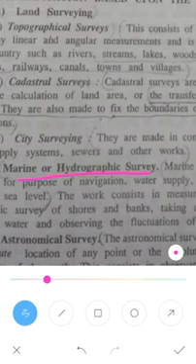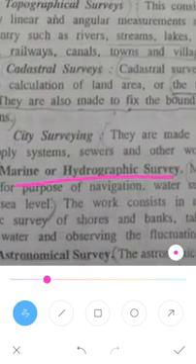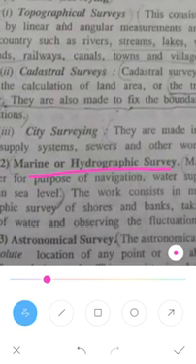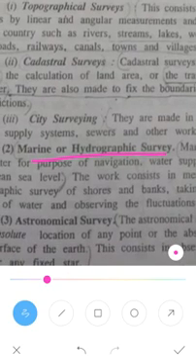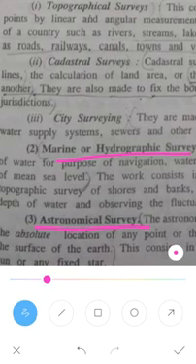This work consists of measuring the discharge of the water of a stream, making the topographic survey of the shores, banks and river banks, locating and sounding to determine the depth of the water, and observing the fluctuations of the tides in the rivers or in the oceans. That's the hydrographic survey. Next, we will go to the astronomical survey. This astronomical survey is the survey in the sky. Doing the surveying in the sky is the astronomical survey.